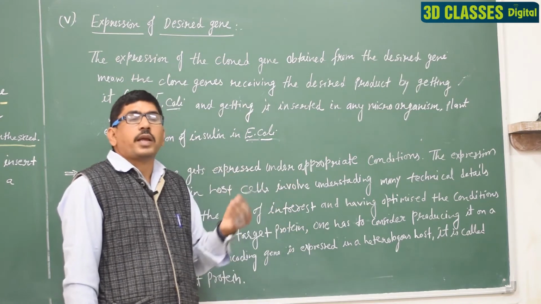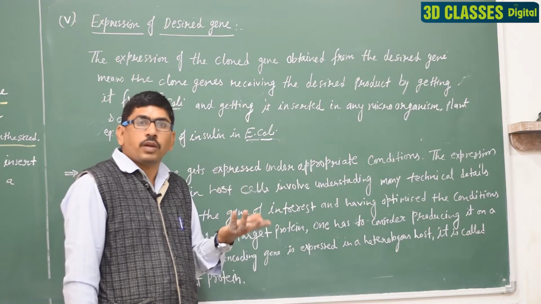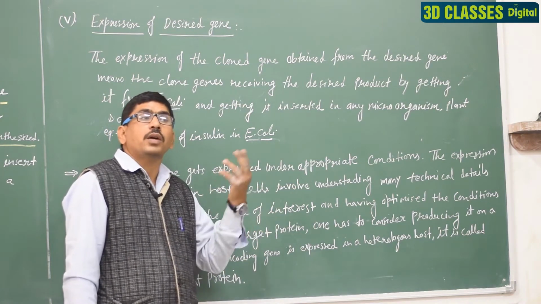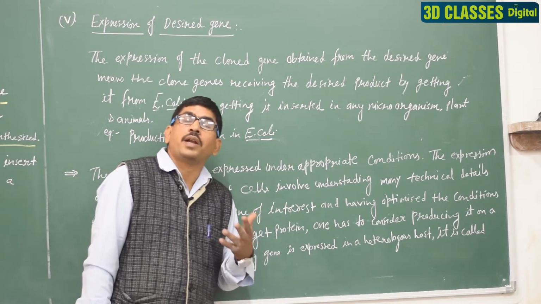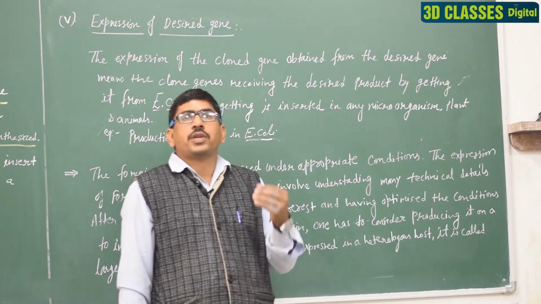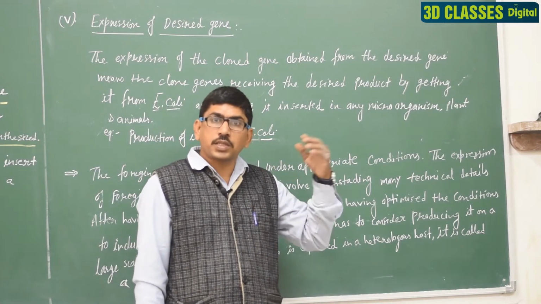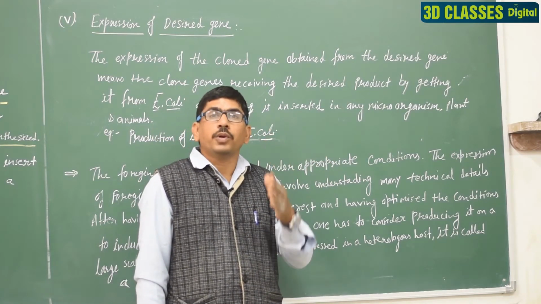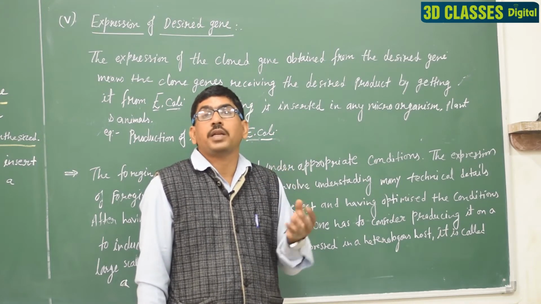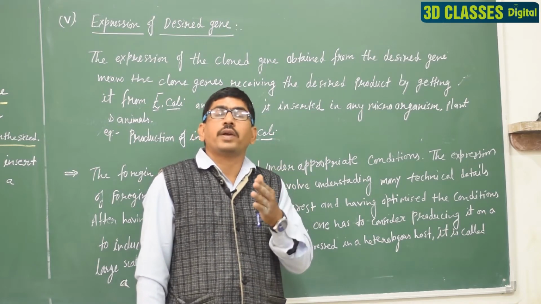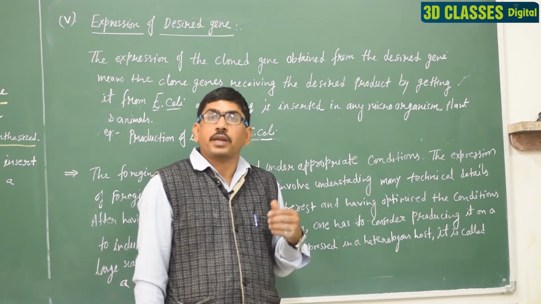But generally, like the insulin hormone, we obtain the insulin hormone from the E. coli and that is known as humulin. Humulin is known as the man-made insulin. We will discuss it later. Humulin is an artificial hormone that is produced by the E. coli. Generally, you know very well, insulin is obtained from the pancreas.